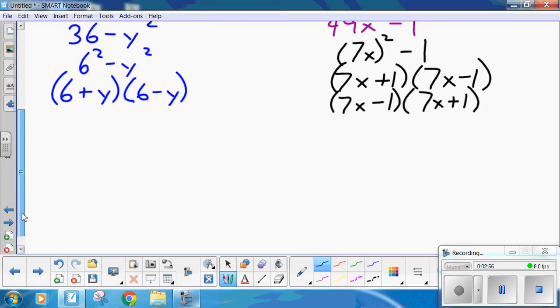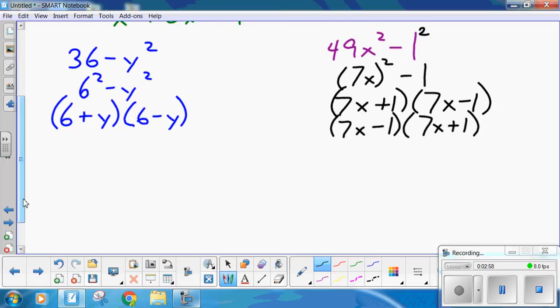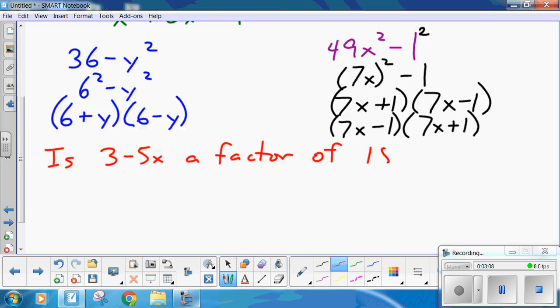Now, so far so good? Good. Now, last sneaky one is 3 minus 5x, a factor of 18 minus 50x squared. Now you're going here, 18 isn't a perfect square, 50 isn't a perfect square, and x squared isn't a perfect square. So what the heck's going on?